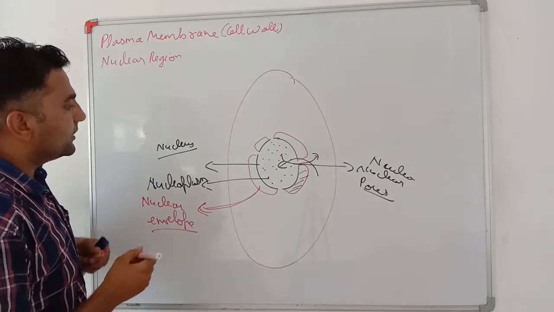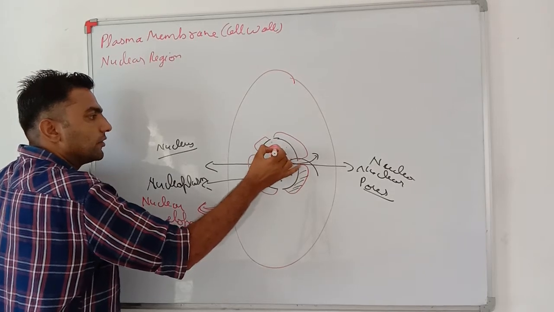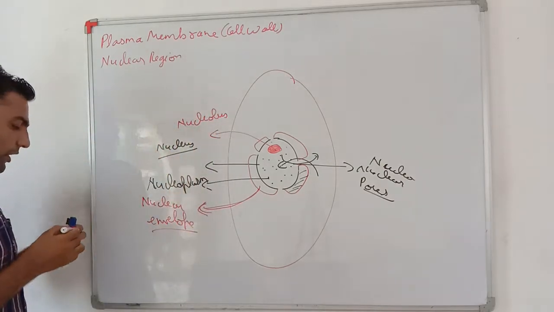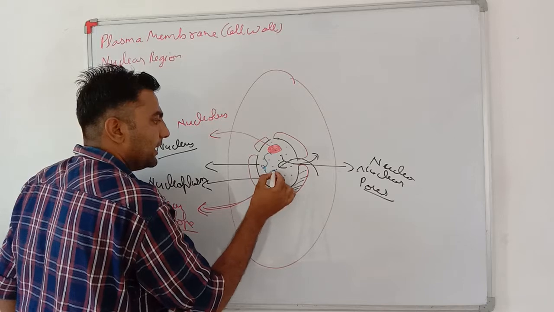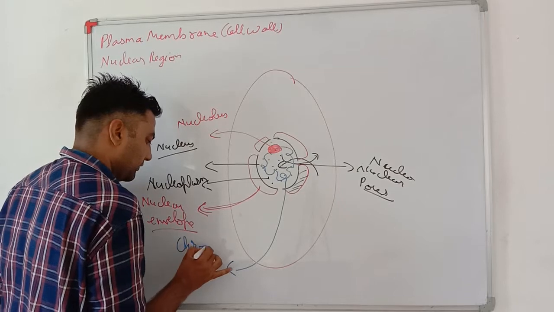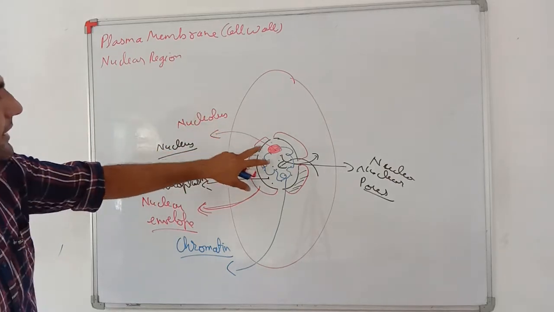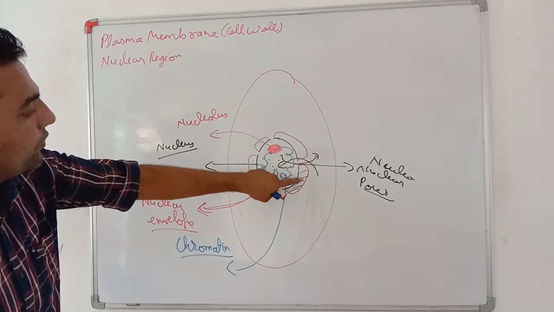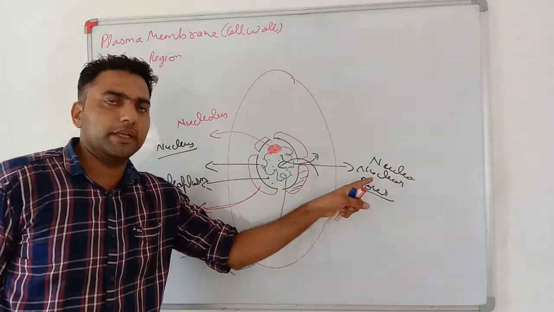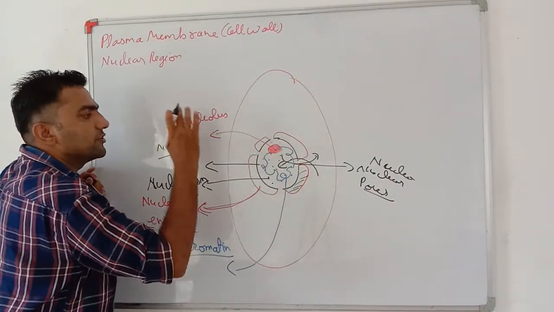Very important. This nucleus also has very dense and dark material in it known as the nucleolus. Moreover, it has thin thread-like structures in it known as chromatin. See my dear students, the nucleus is at the center. It has two membranes forming the nuclear envelope, and pores are present in it for the exchange of material. The aqueous solution in it is known as nucleoplasm. It has a very dense part known as the nucleolus.